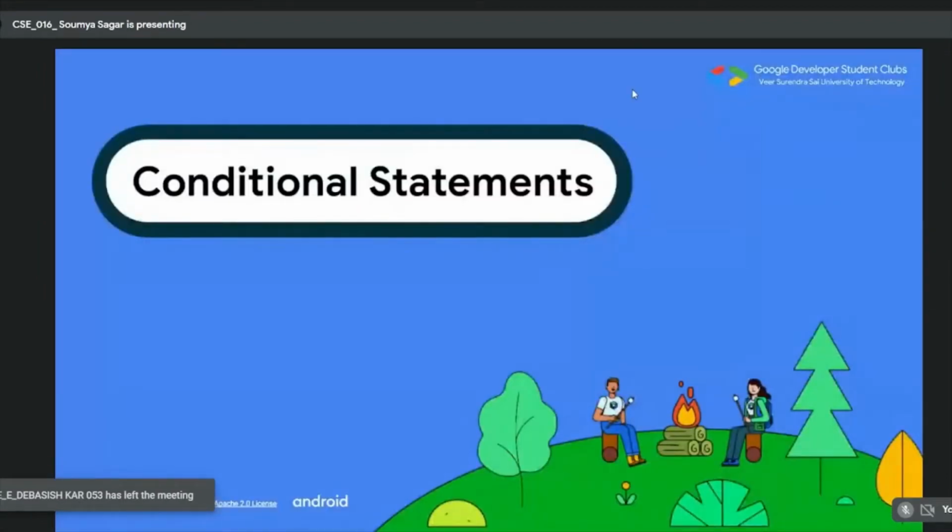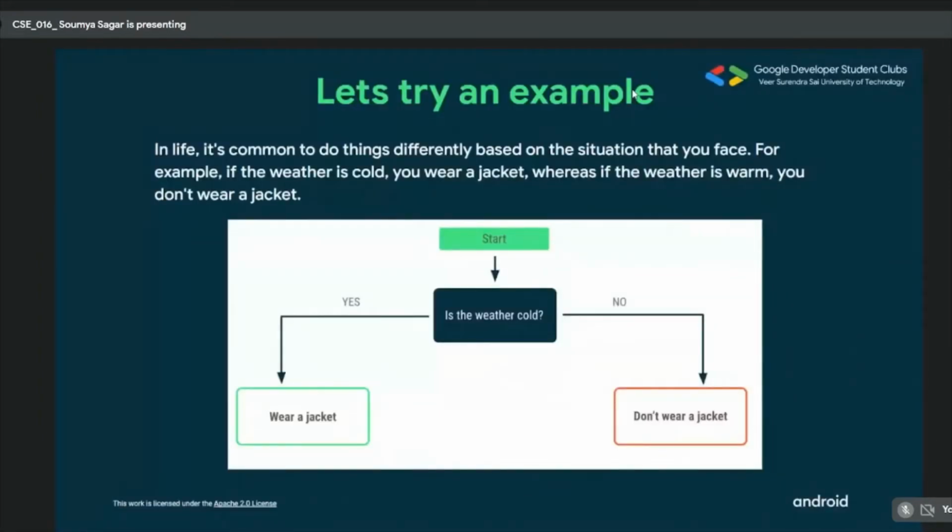Then let's dive into the concept of conditional statements. Before that, if you are not familiar with conditional statements, let me give a basic example.